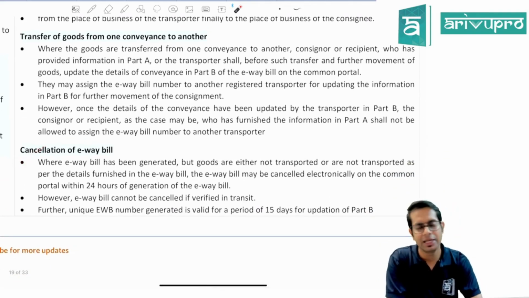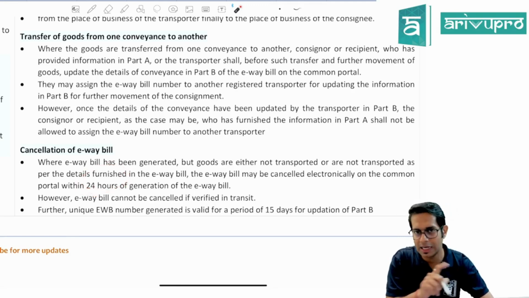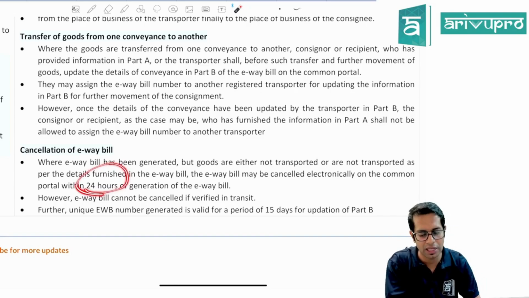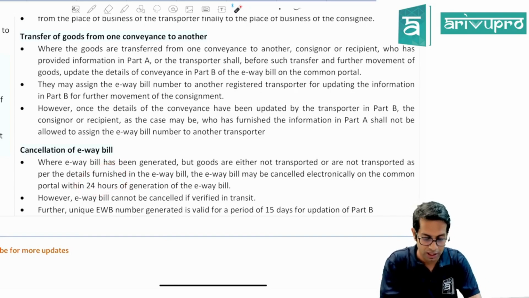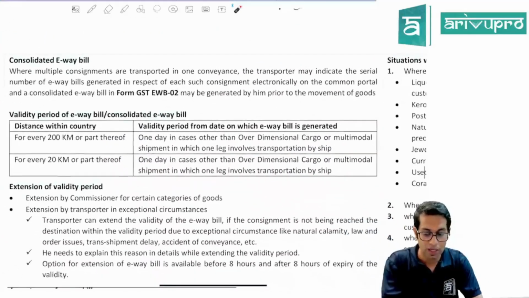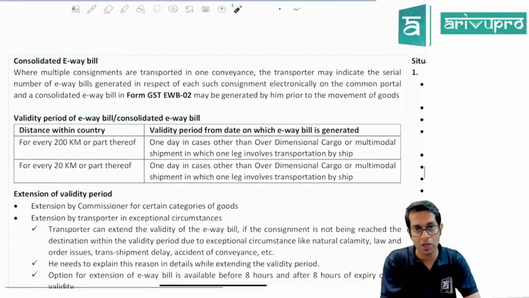Sir, can I cancel the e-way bill? I have made a mistake in preparation of the e-way bill. Yes, an e-way bill can be cancelled within a period of 24 hours. You cannot edit or modify an e-way bill, you can only cancel it within 24 hours of its generation. Now, if it is verified during transit, then you cannot cancel the e-way bill.